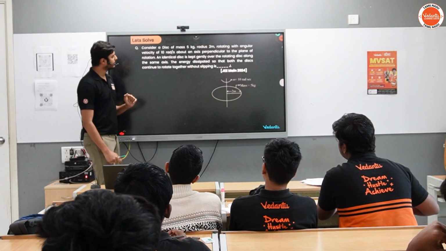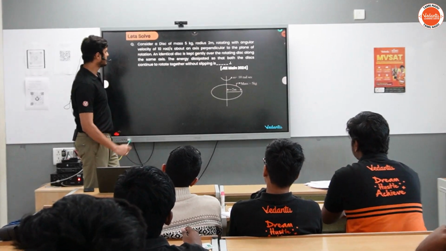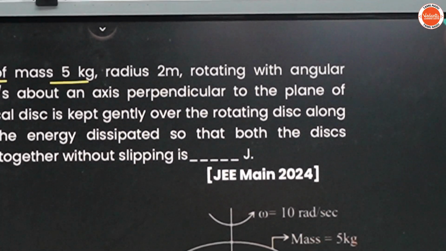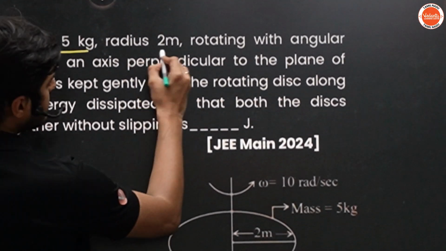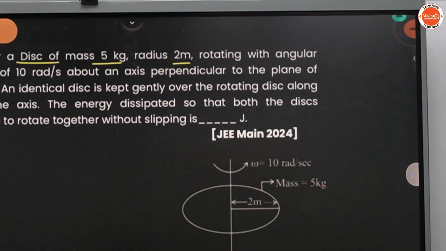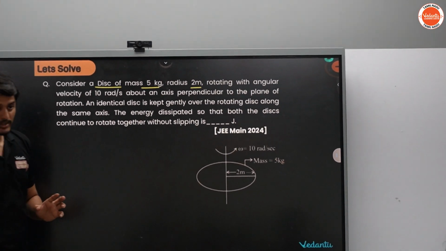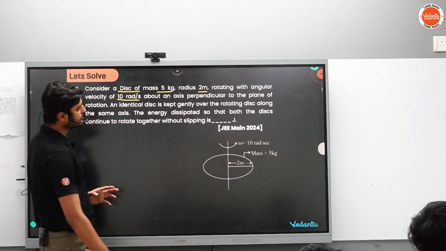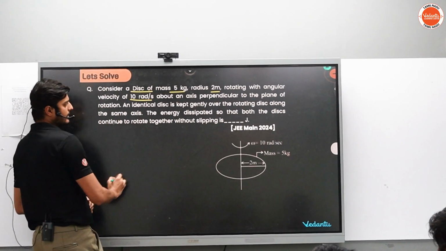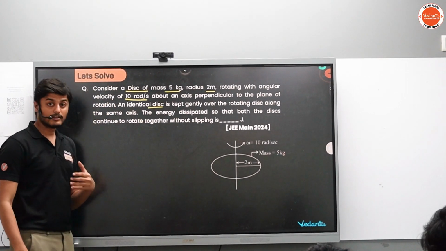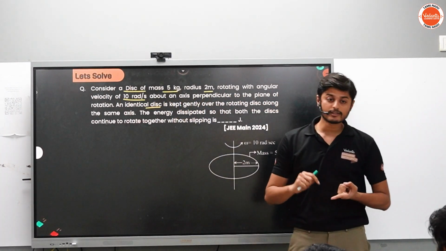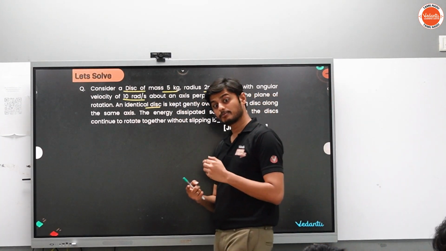இல்ல ரெண்டு disk இல்லாம there is something over here. See. Consider a disk of what mass? 5 kg mass. Okay? And the radius 2 meter, which is rotating with angular velocity. What is the angular velocity given? 10 radian per second. Upon an axis perpendicular to the plane of rotation, an identical disk. There is another disk. Identical means what? Mass and radius both are what? Same. Mass and radius both are same.